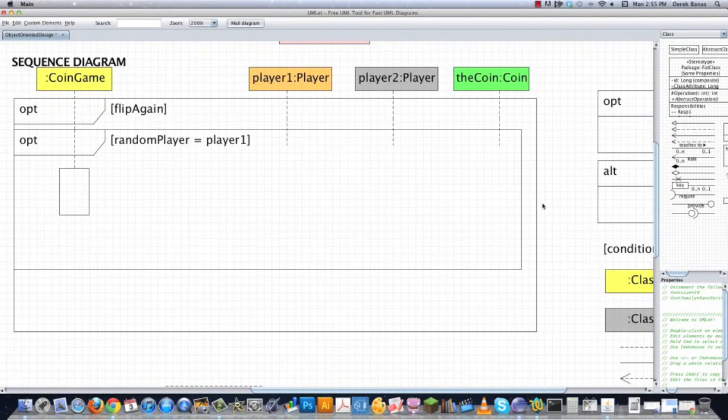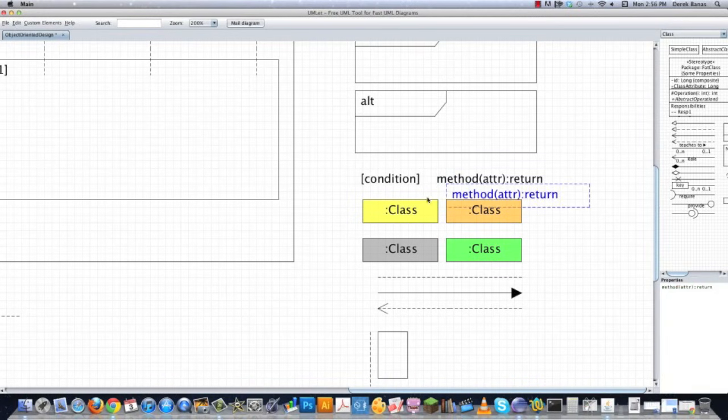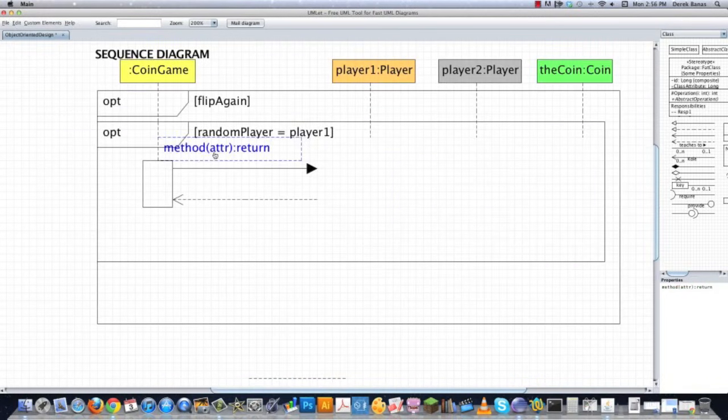I'm basically going to lay out what is going to occur in our sequence diagram in the instance in which player 1 is chosen to be the guy who gets to make the first decision in regards to the coin flip. And I'm also going to grab this, throw that over there. So you have to think about this, give it a good name that makes sense. I'm basically going to say that I want this to be called get rand coin option. That's coin game is going to ask for that. And there aren't going to be any attributes in this situation. And then the return value is going to be a string.